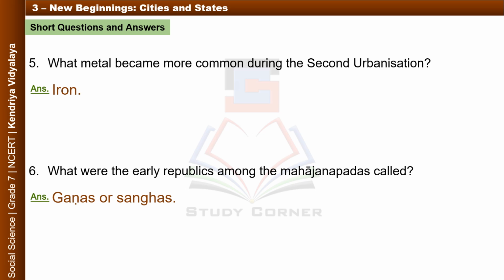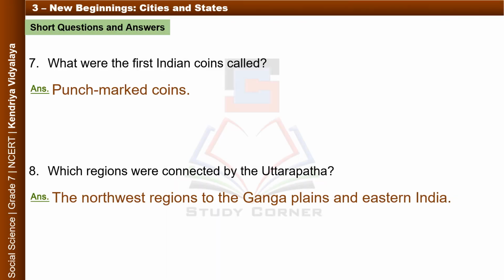6. What were the early republics among the Mahajanapadas called? Answer. Ganas or Sanghas. 7. What were the first Indian coins called? Answer. Punch-marked coins. 8. Which regions were connected by the Uttarapatha? Answer. The northwest regions to the Ganga plains and eastern India.